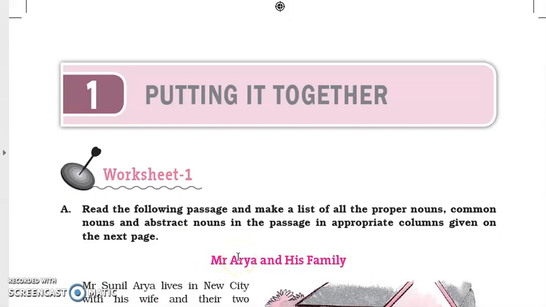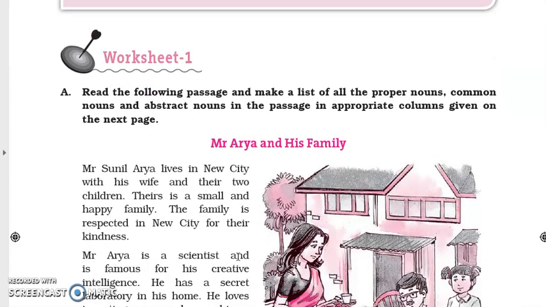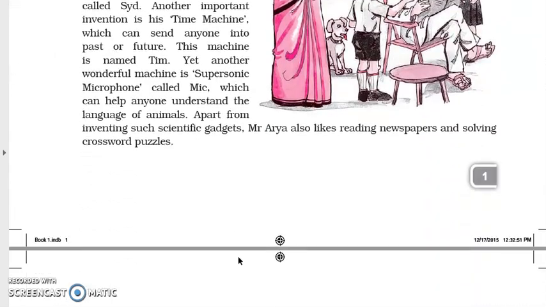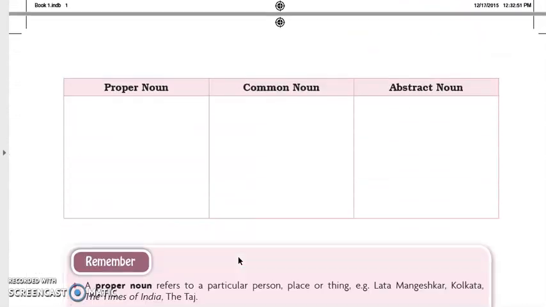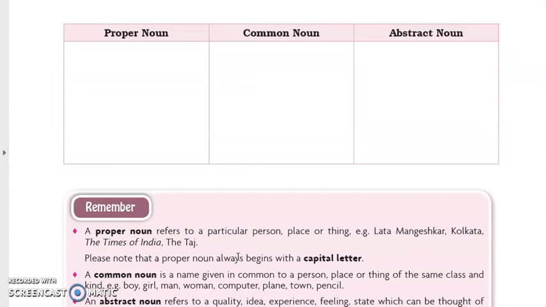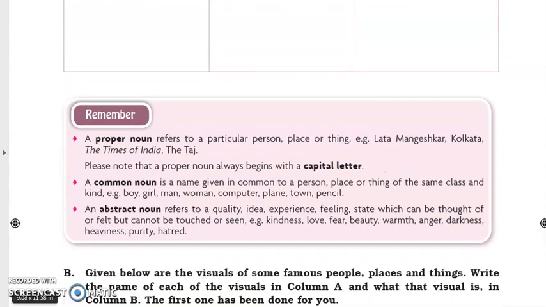In this chapter, we will learn the types of noun. So I have explained to you what is a noun. Now let's move on to the types of noun. So here on the next page, we will see. The types of noun are a proper noun, a common noun, and an abstract noun.